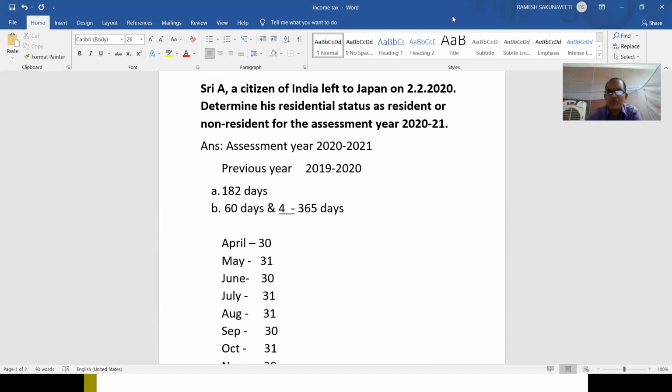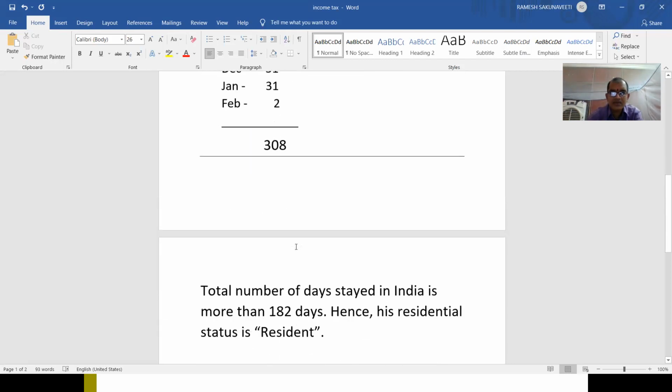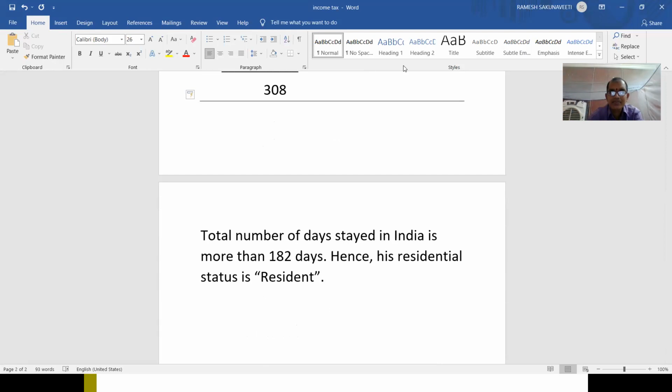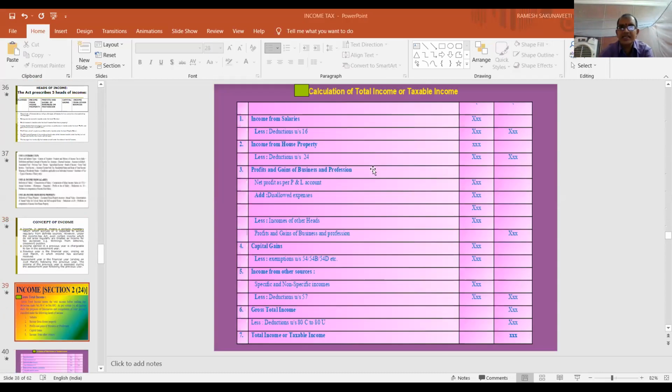Afterwards also you can note down, no problem. Now I will go to this and check the conditions once.